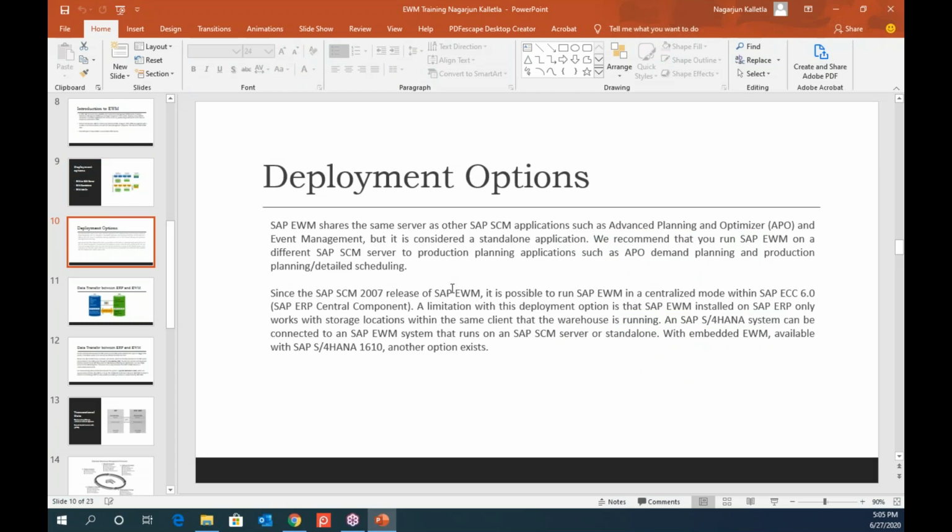The standalone system is good for the people who are handling large volume of material. So I worked for a client when I was in Deloitte. Their daily average inflow was 100 goods per minute. Just imagine, 100 hits on the system for 1 minute. So they have such a huge inflow.